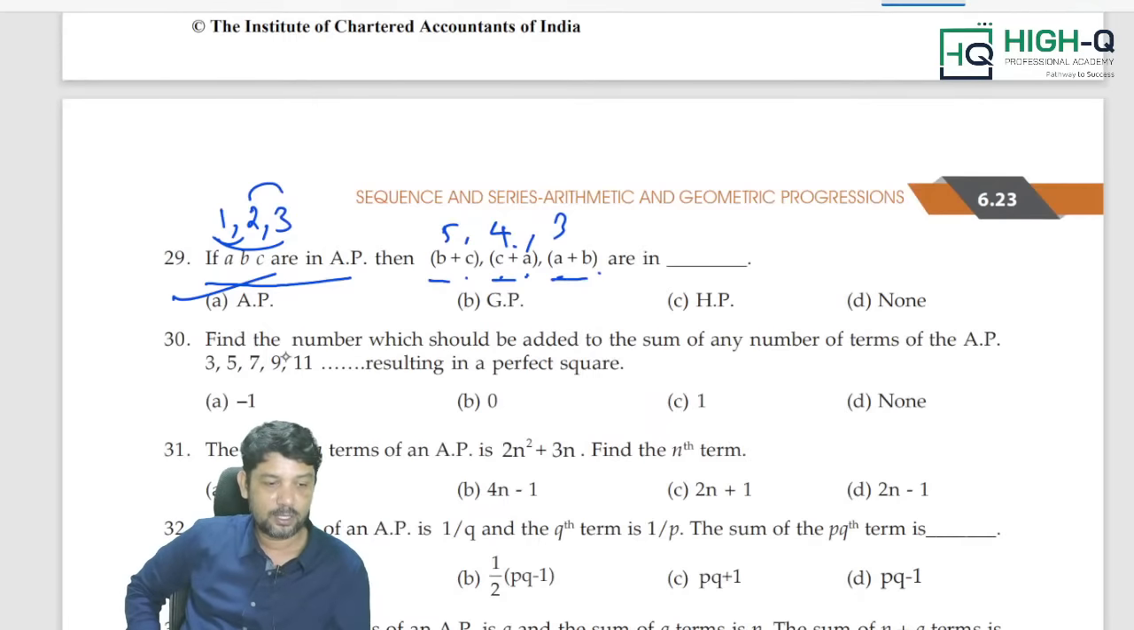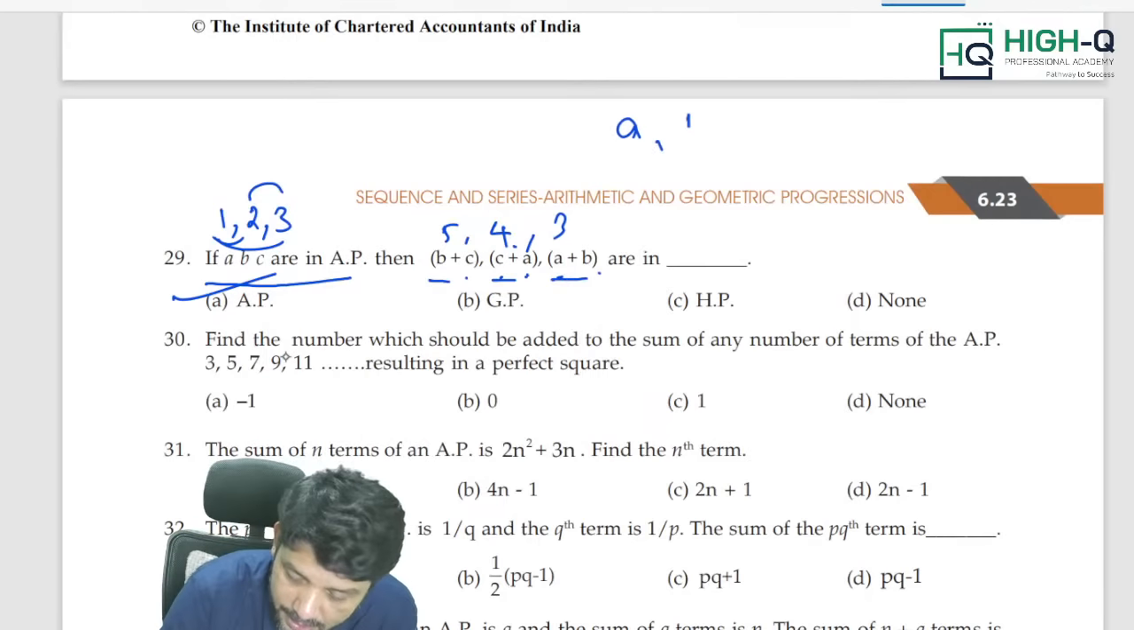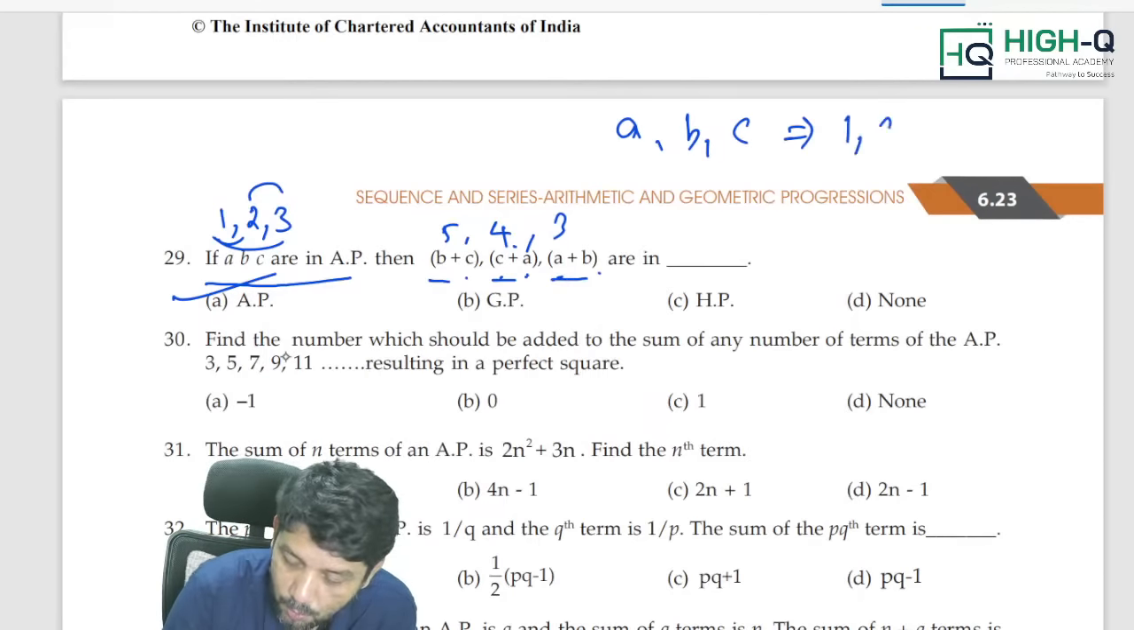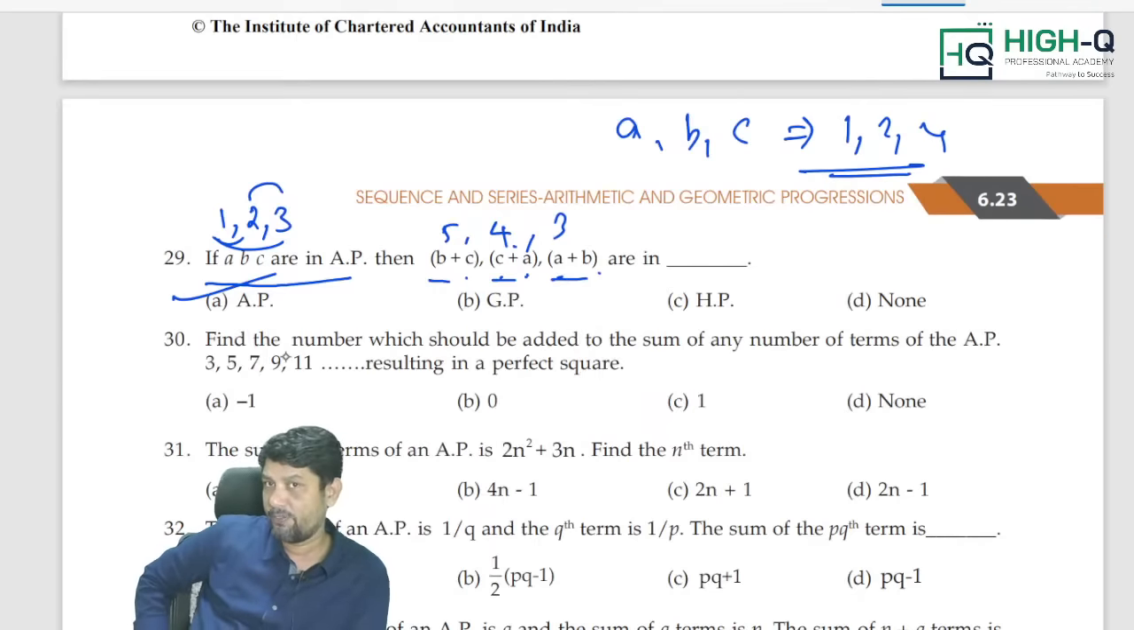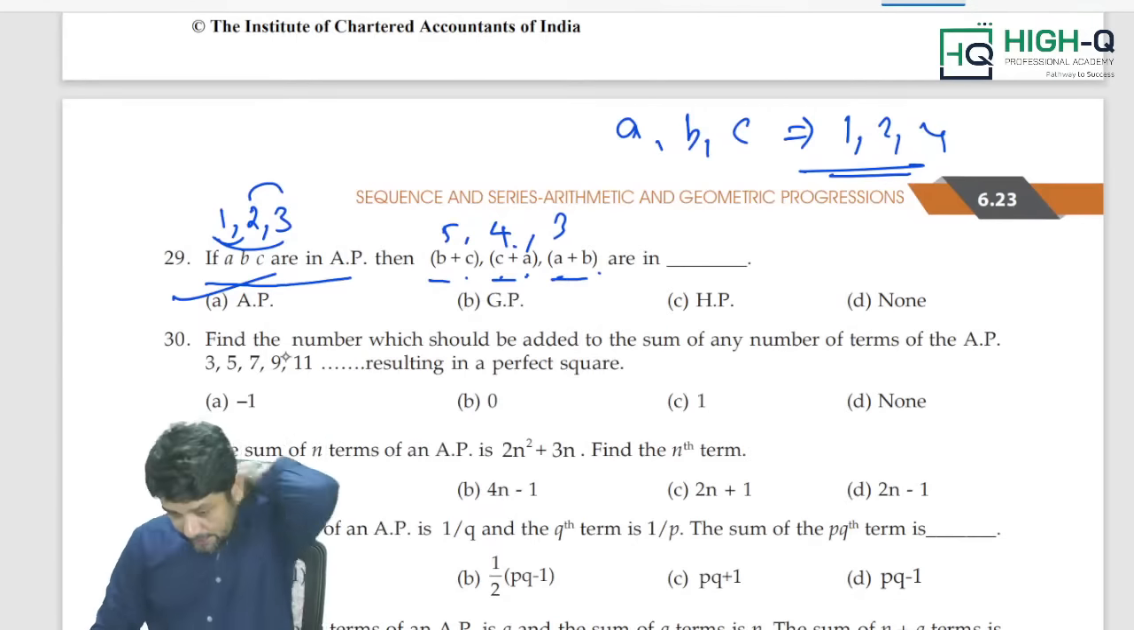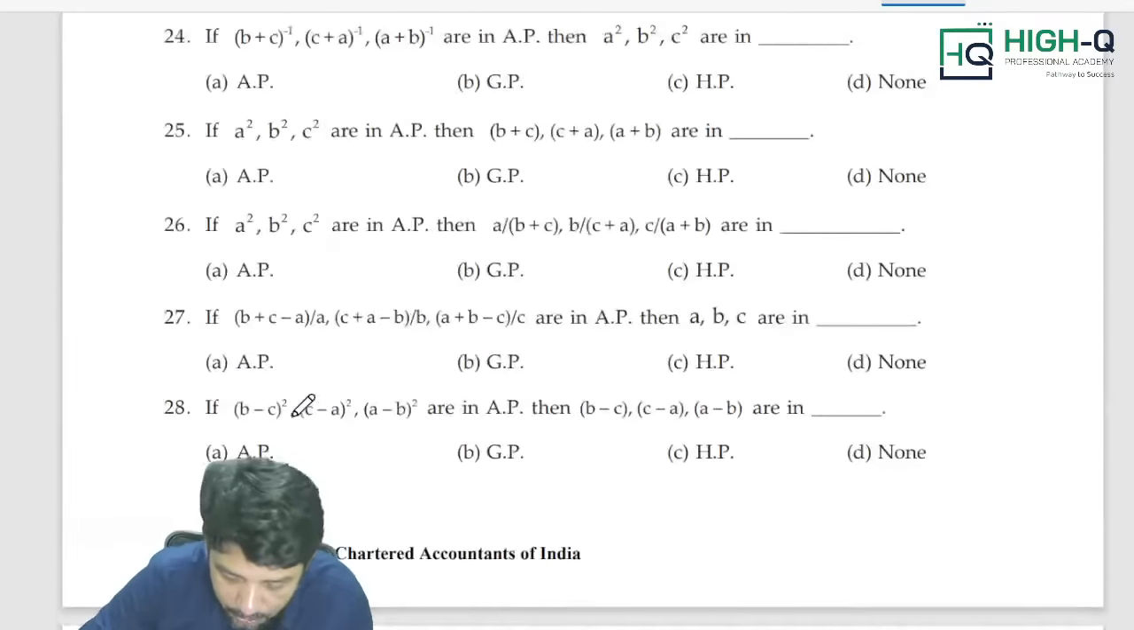Simply substitute it. If A, B, C are in AP, you use 1, 2, 3. If A, B, C are in GP, you take 1, 2 and 4. If they are in AP, you are going to use 1, 2, 3. If they are in GP, you are going to use 1, 2 and 4. Am I clear, my dear?